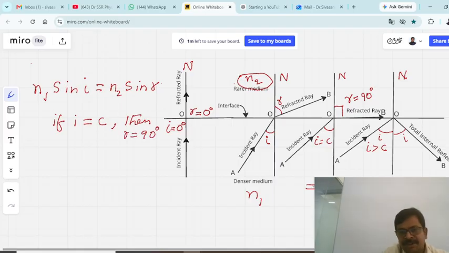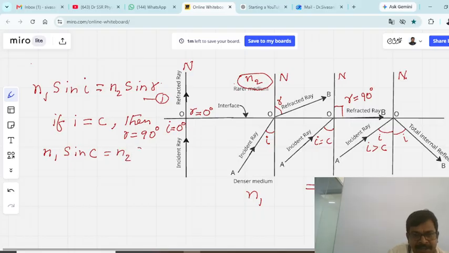So, very important, students, once again I will repeat: the critical angle is that angle of incidence for which the angle of refraction is 90 degrees. That is how the critical angle is defined. Now substituting this in the above equation, say equation 1, what do we get? n1 sin C is equal to n2 sin 90. You all know sin 90 degrees is 1.